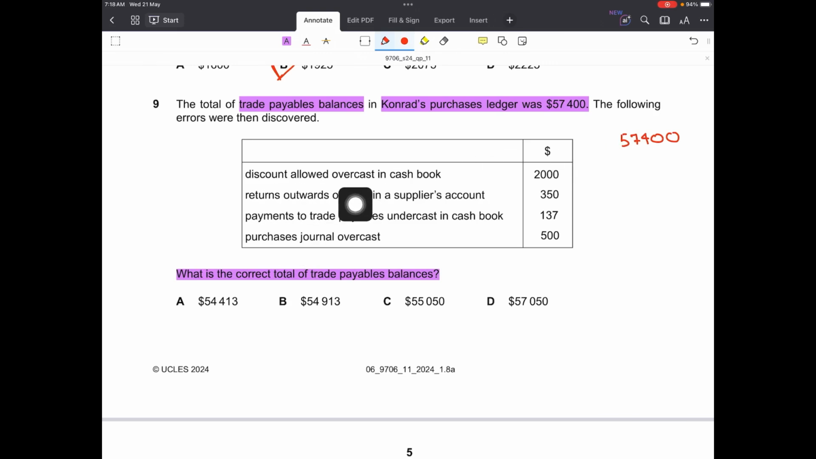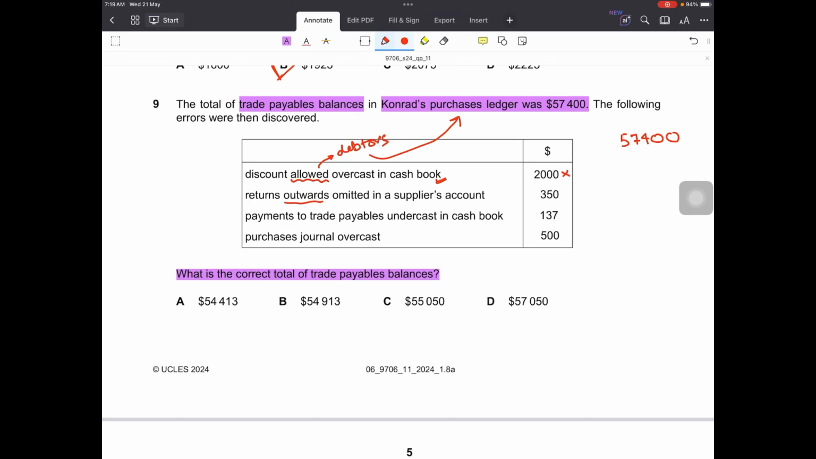The first is discount allowed overcast in cash book. Discount allowed is an expense related to your debtors. It doesn't have anything to do with the purchases ledger. Discount received is recorded in the purchases ledger, right? Not discount allowed. Moreover, the problem is just in the cash book, so it would have been corrected in the control account and not in the ledger, but again the sales ledger. So this won't be used to correct the purchases ledger balances, as it doesn't belong to your suppliers.